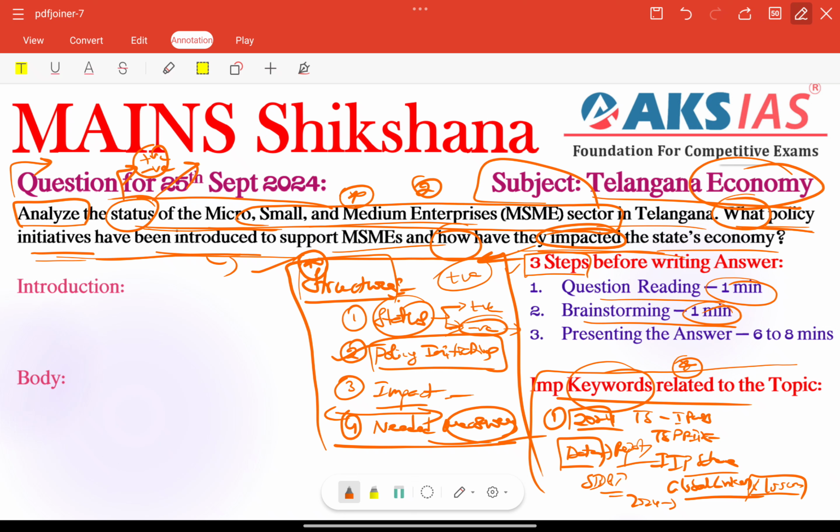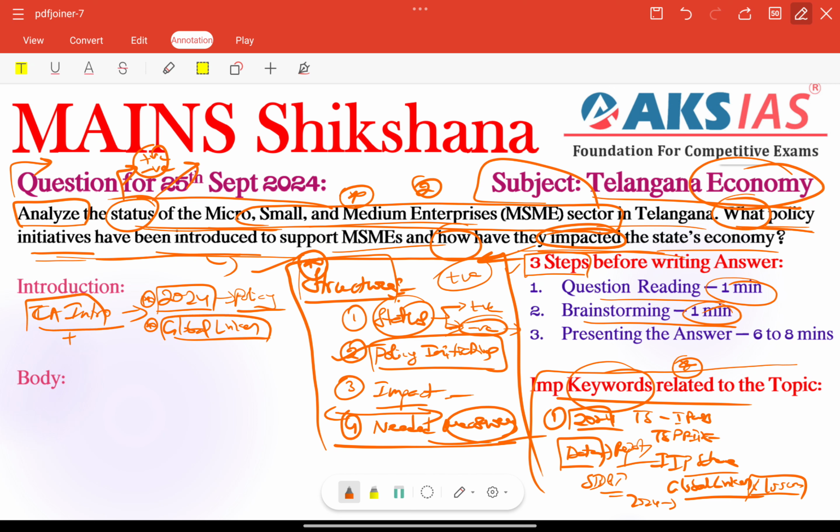So next, coming to our introduction, here we need to start our introduction. Especially since we are talking about the MSME sector, clearly we can talk about the recent 2024 policy. Other than that, we have some previous information: the Telangana government launched the Telangana State Global Linker, which is also very important current affairs. It is a digital platform aiming at providing MSMEs with better market access. So these are two very important recent current affairs.